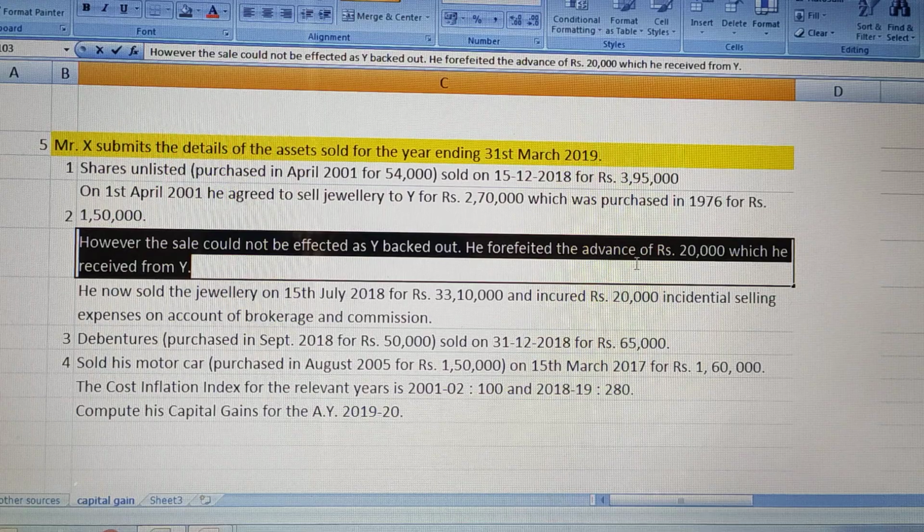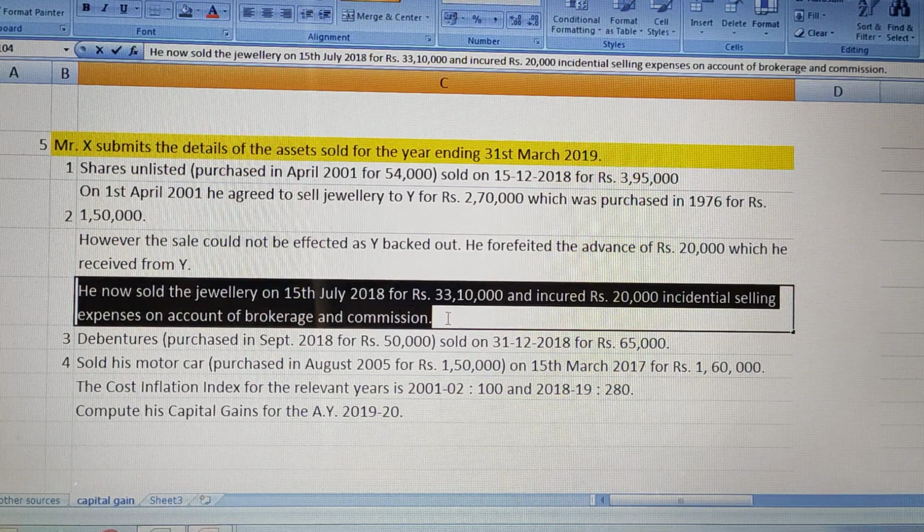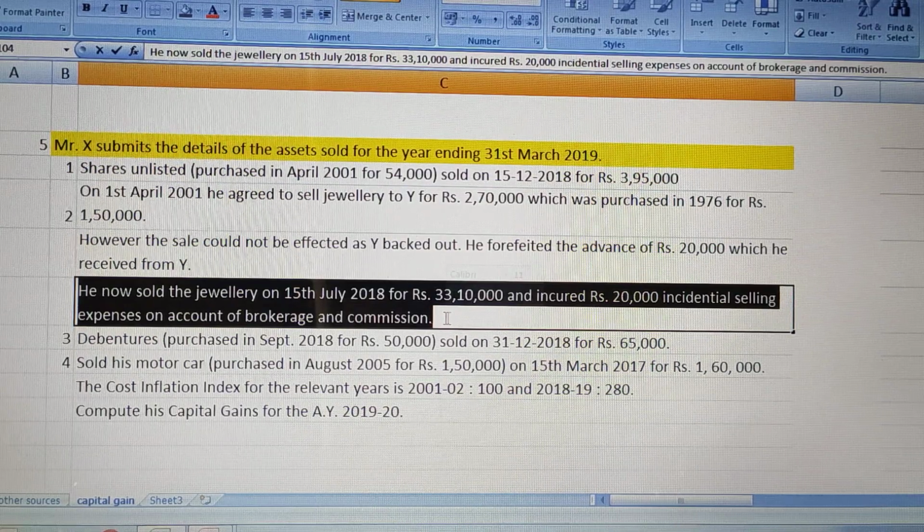He forfeited the advance of 20,000 which he received from Y. He now sold the jewelry on 15th July 2018 for rupees 33,10,000 and incurred rupees 20,000 incidental selling expense on brokerage and commission.